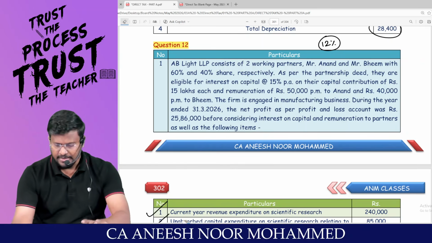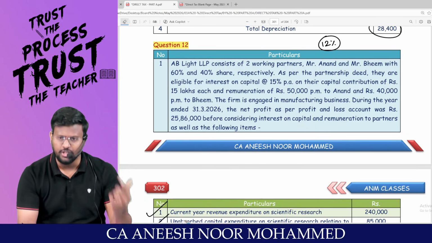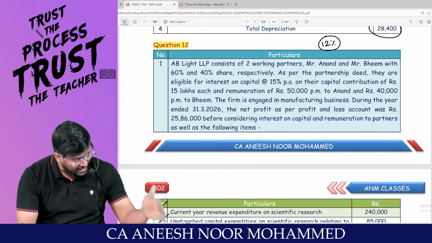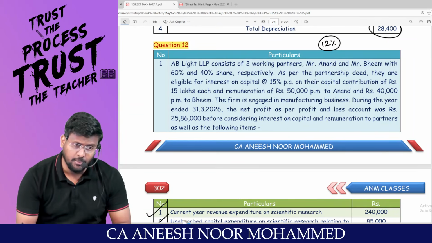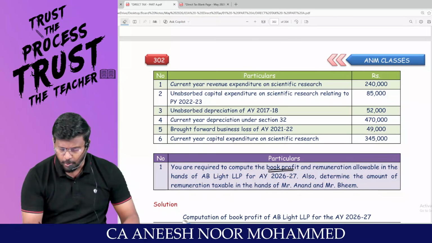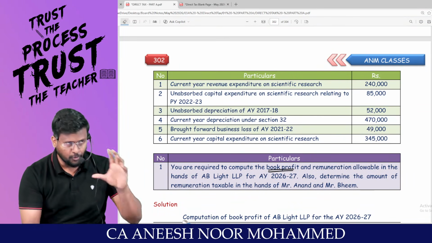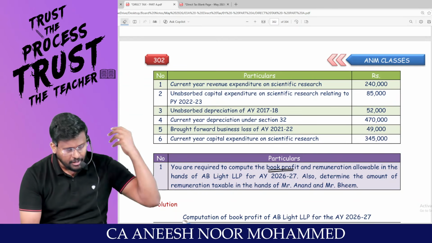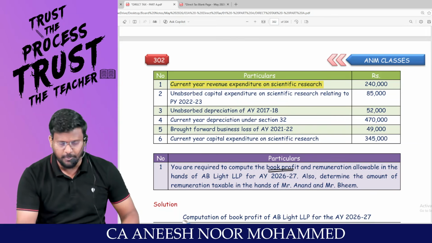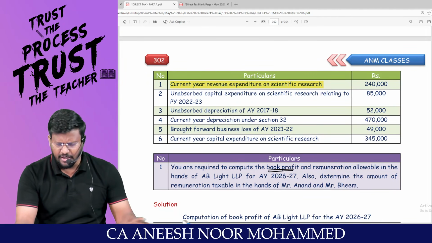Am I right? Sir, for the purpose of computing book profit, will you reduce remuneration to partner? You won't reduce, because based upon book profit only I will be calculating remuneration. Then how can we reduce it? Now I'm going to calculate the book profit. What is book profit? Book profit means profit as per Chapter 4D. Chapter 4D means PGBP. So whatever you want to reduce, you reduce it. For example, as per PGBP provision, current year revenue expenditure, current year expense should be reduced. Yes, sir. As per PGBP, current year expense 2,40,000.